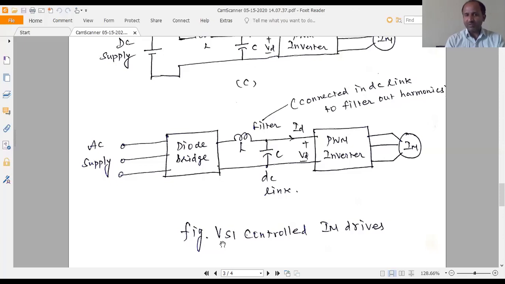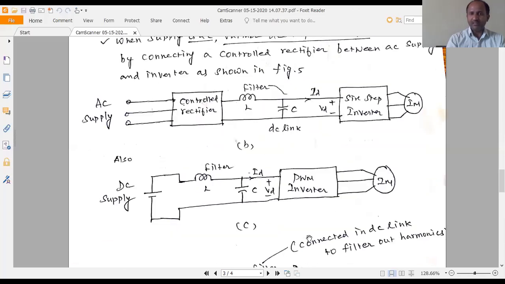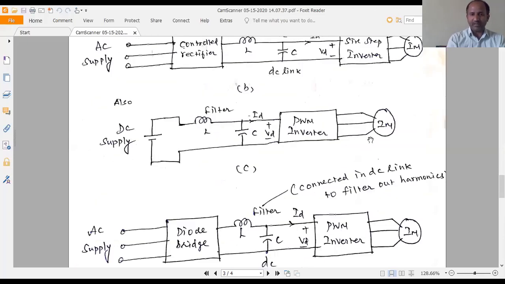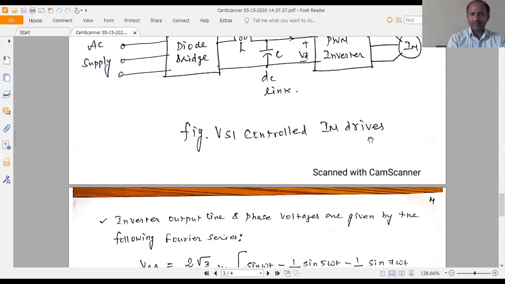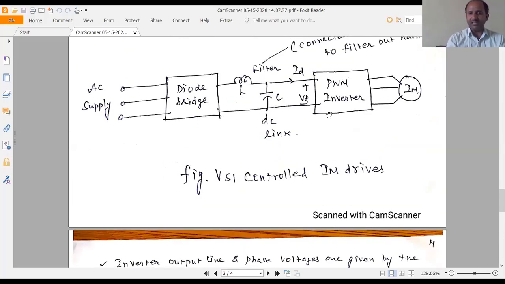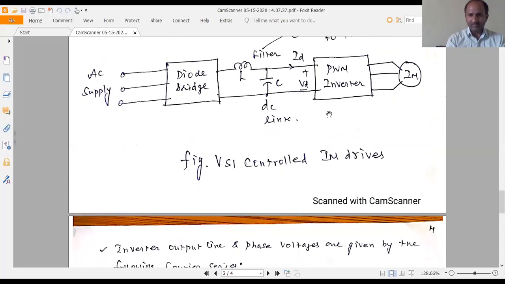This is the variable voltage source inverter controlled induction motor drive. The outputs of all the inverters are connected to the induction motor drive, so that is why it is called variable voltage source inverter controlled induction motor drive. These diagrams are very, very important. The output of this inverter is fed to the induction motor. By using these setups only, we can obtain the variable DC supply, which is the input of the voltage source inverter.